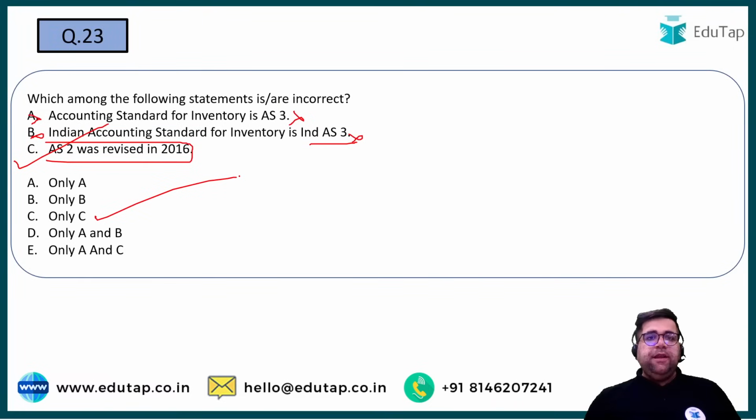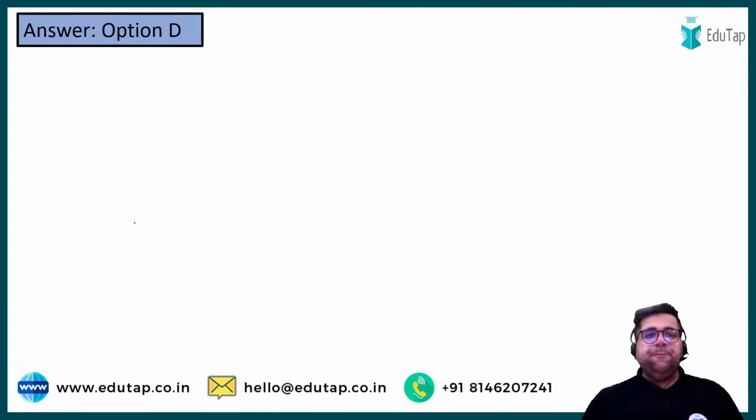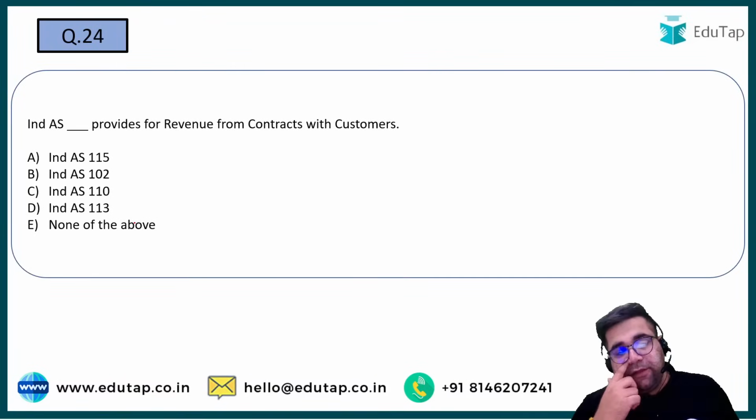Sorry, the question is asking you to identify the incorrect one. Incorrect one will be, yes, option number D. I marked C because I was looking for the correct one. Yes, the answer will be option number D. Cool. Now let's move to 24.